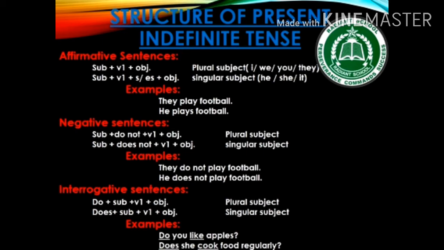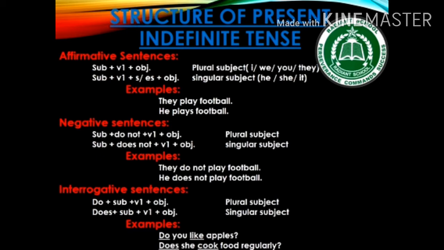In interrogative sentences, do and does come at the start of the sentence. Same pattern will be followed. If subject is plural, we will use do. If subject is singular, we will use does with first form of verb. For example, do you like apples? And does she cook food regularly? In first sentence, you is a plural subject, that's why we have used do. And she is a singular subject, that's why we have used does.